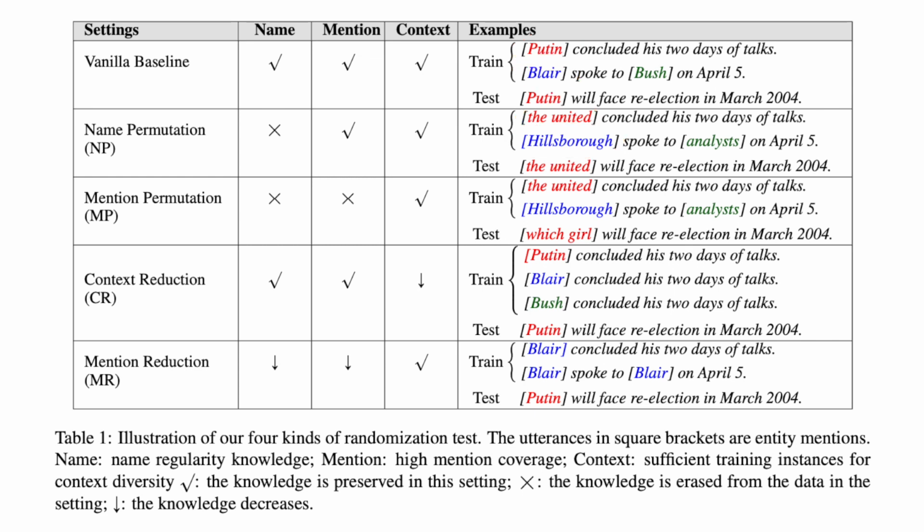The second test is the mention permutation, which replaces each mention with a unique n-gram string. This means that 2 mentions with the same utterance will be replaced by different strings. For example, here we replace the same Putin mentions with 2 different strings, the United and which go.